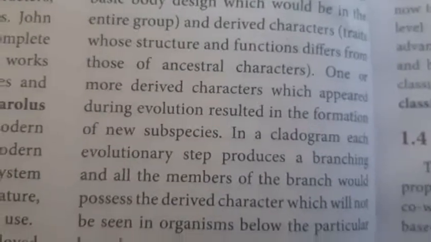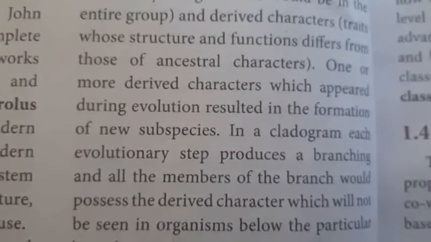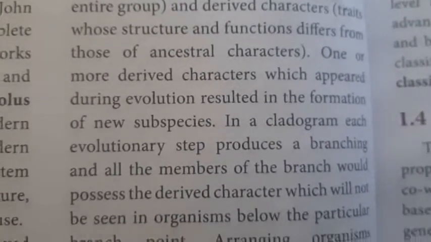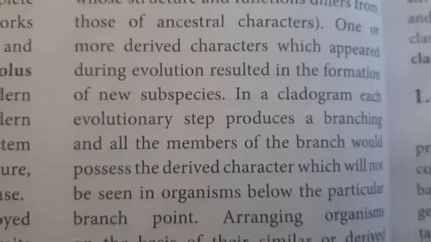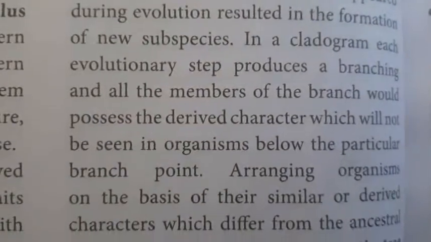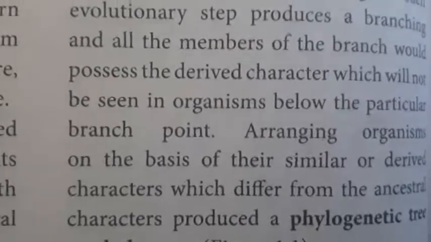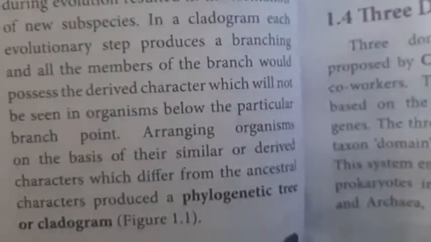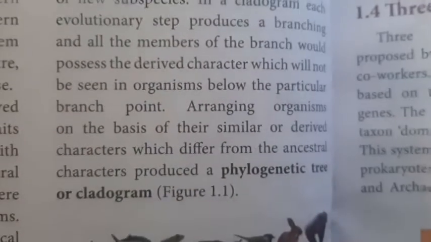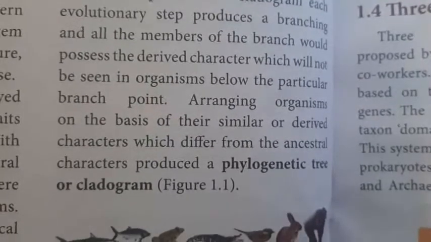In a cladogram, each evolutionary step produces a branching, and all the members of the branch possess the derived character which will not be seen in organisms before that branch point. Arranging the organisms on the basis of similar or derived characters which differ from the ancestral character produces the phylogenetic tree or cladogram, figure 1.1. Example of a cladogram.